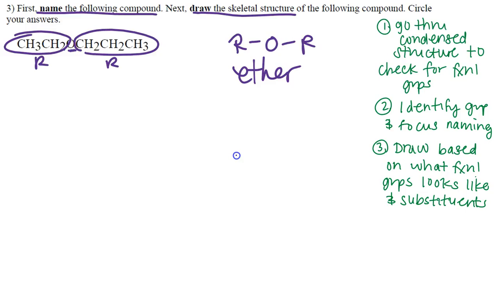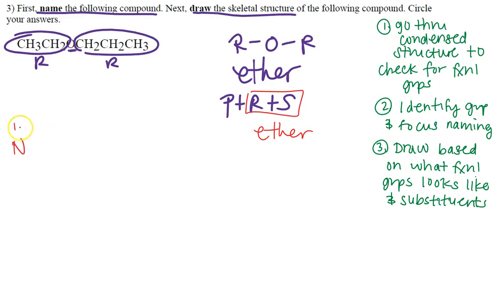That's the first thing. Because we identified the group, now we have to focus on the rules of naming for that particular group. When it comes to ether, we're still going to use the prefix, root, and suffix, but we do have a little bit of a change for our root and suffix. Our root and suffix ends up being combined. So the ending of this name, no matter what, is going to be ether, no matter what.